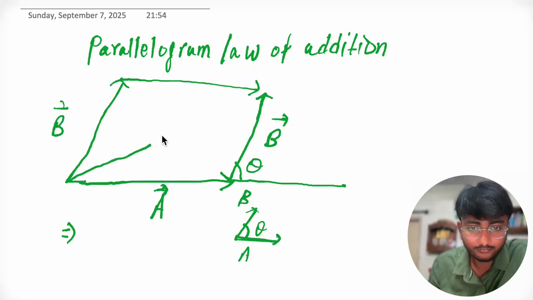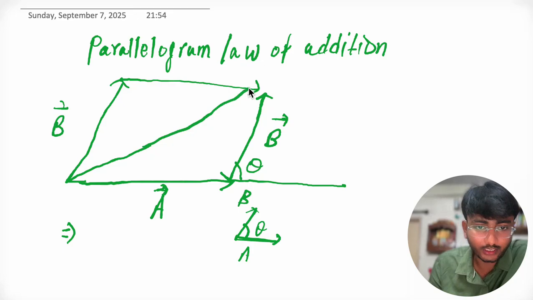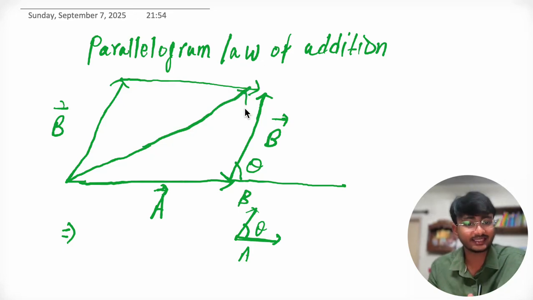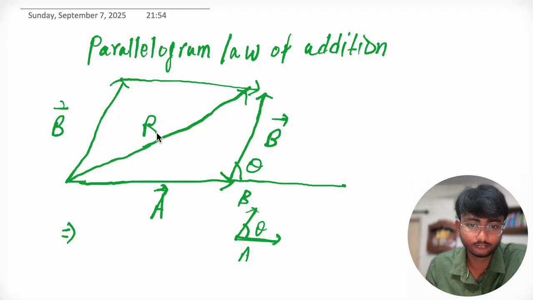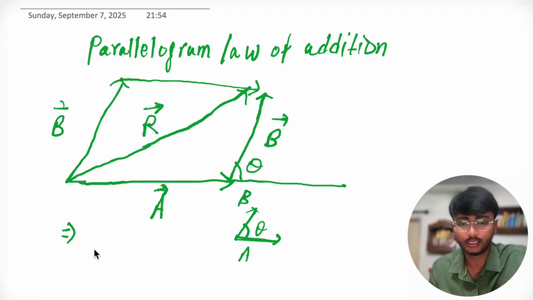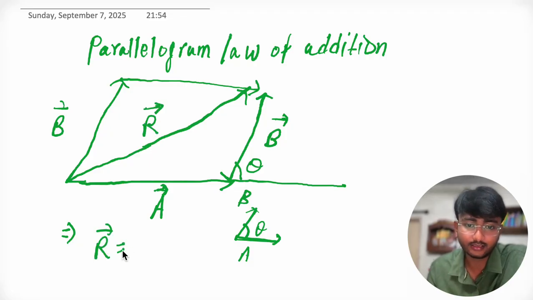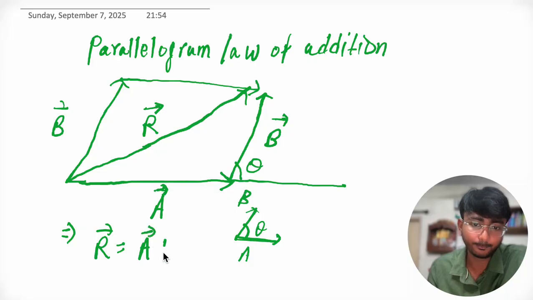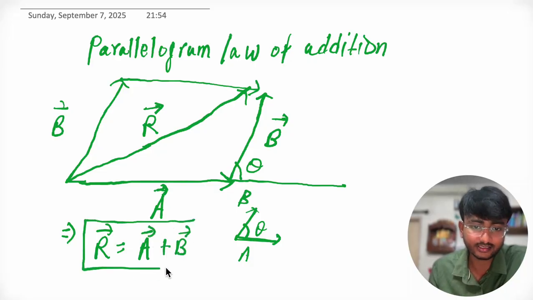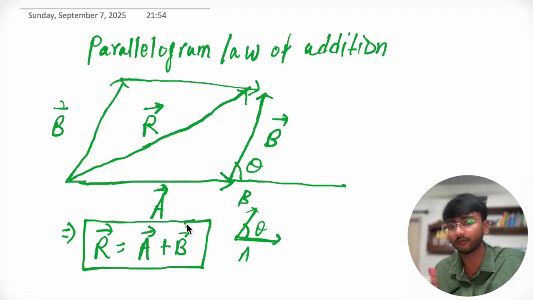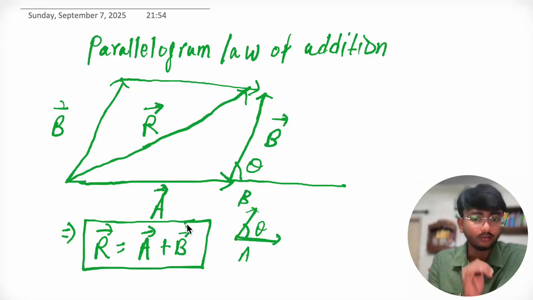This is the diagonal of this parallelogram. This is what we call the resultant vector, R. R is the sum of A plus B. This is the parallelogram law of addition.